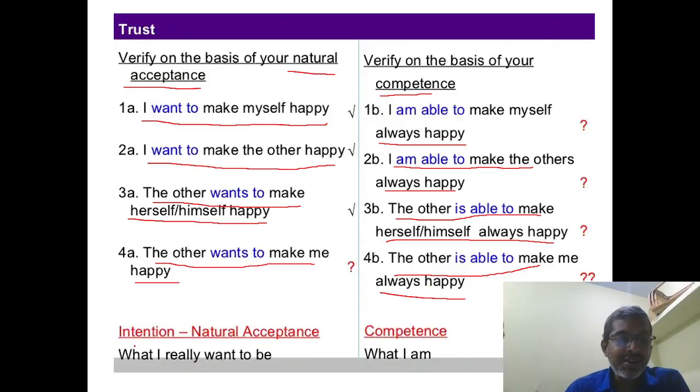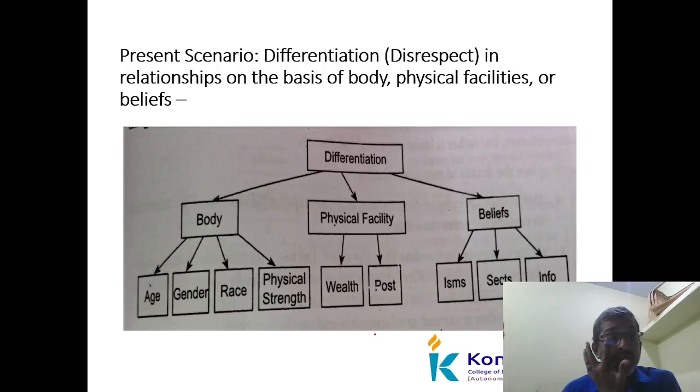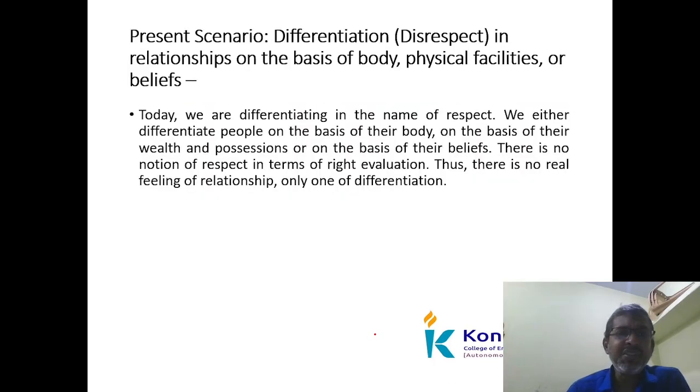Okay, so coming to the point, what I really want to be, that is the thing. So there is self-expression being seen. What I really want to be, and what I am, this is the reality. This is the reality between the trust. Okay, we can see the present scenario one by one. In the present scenario, differentiation in relationships is on the basis of the body, physical facilities and belief.